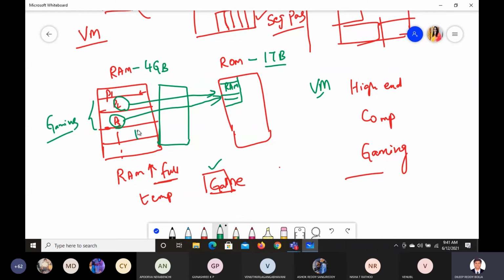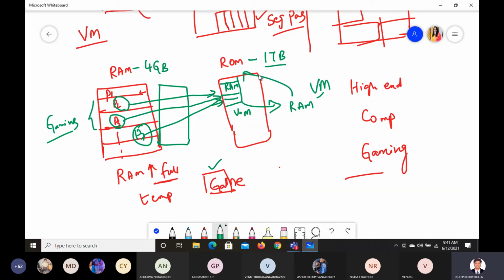Is that clear? There is something, P7, which is not used frequently. Dump it into the RAM temporarily. So this is your virtual memory. This actually is not ROM, and this is not actually your RAM, but it will act temporarily like RAM. So this was located in ROM.